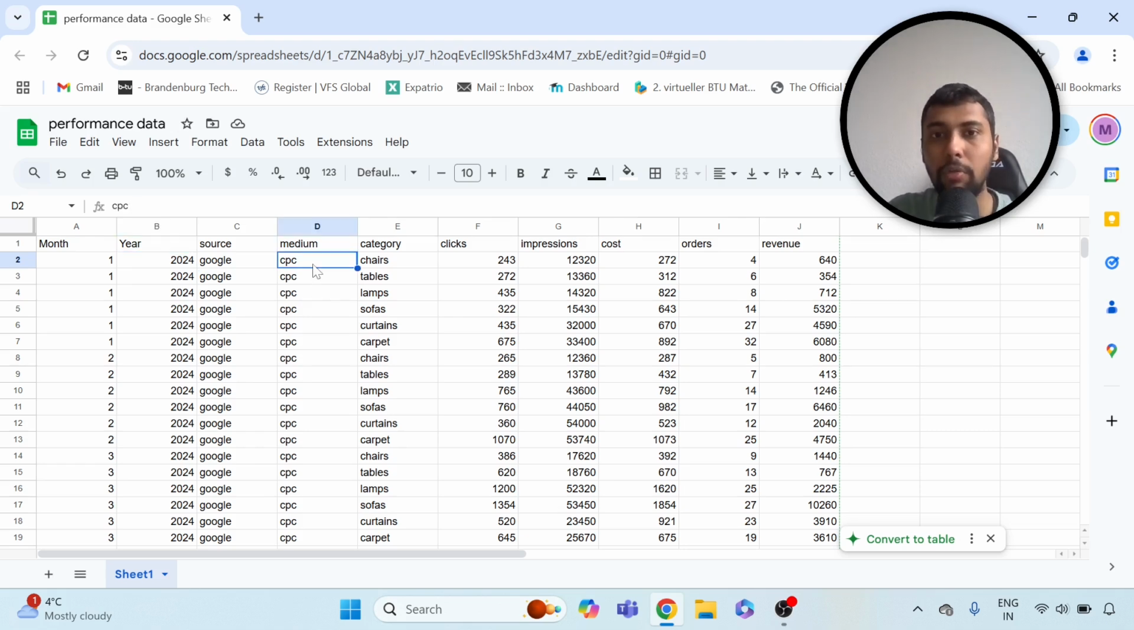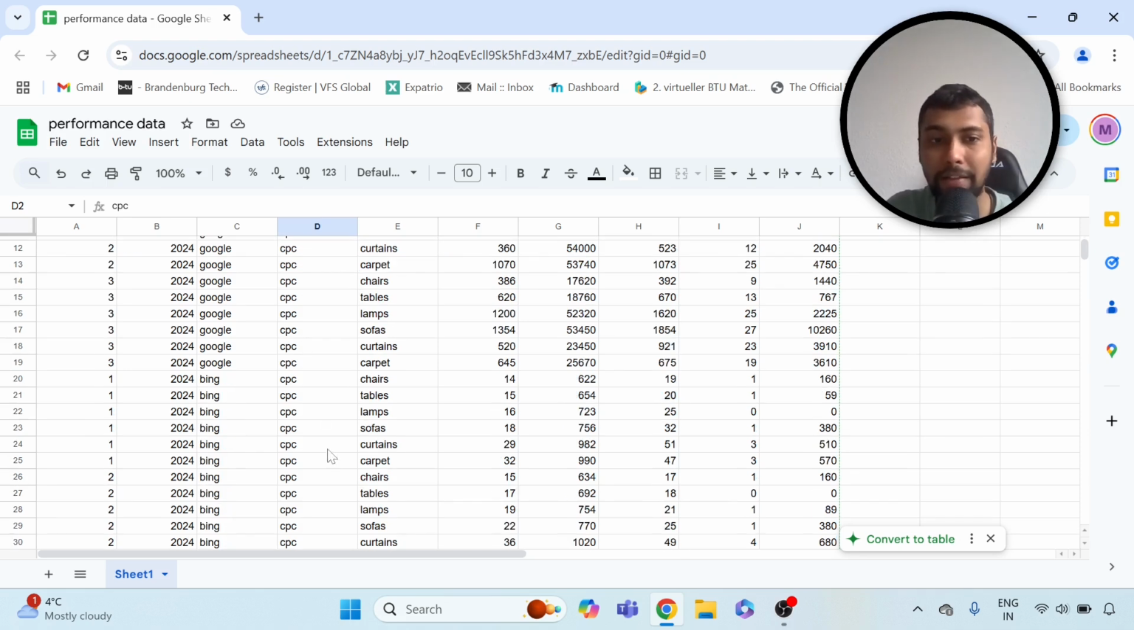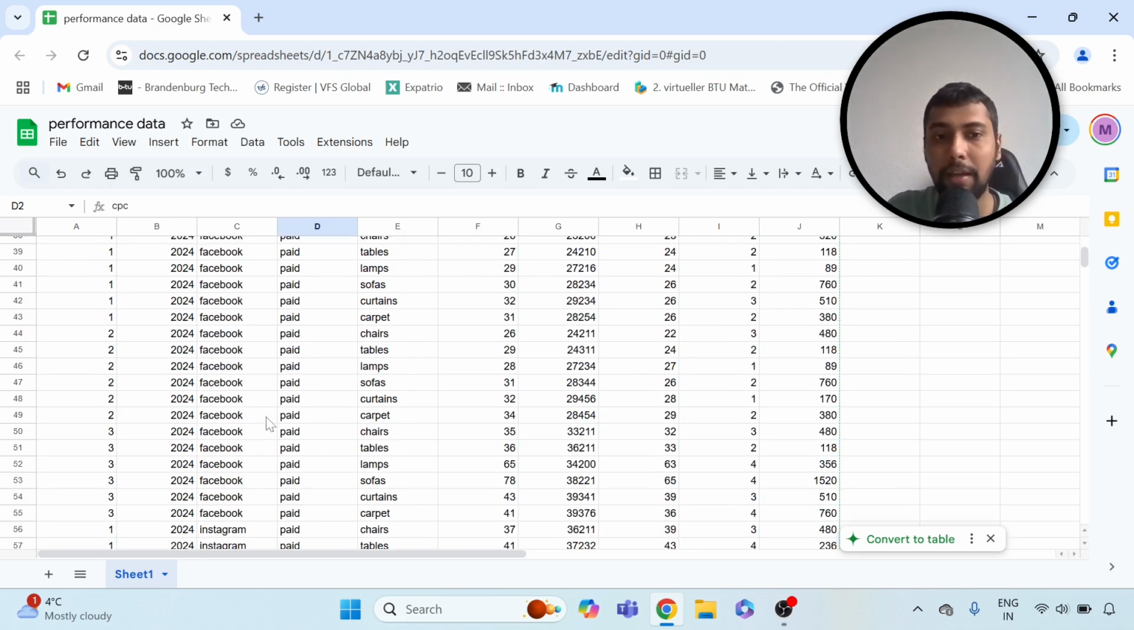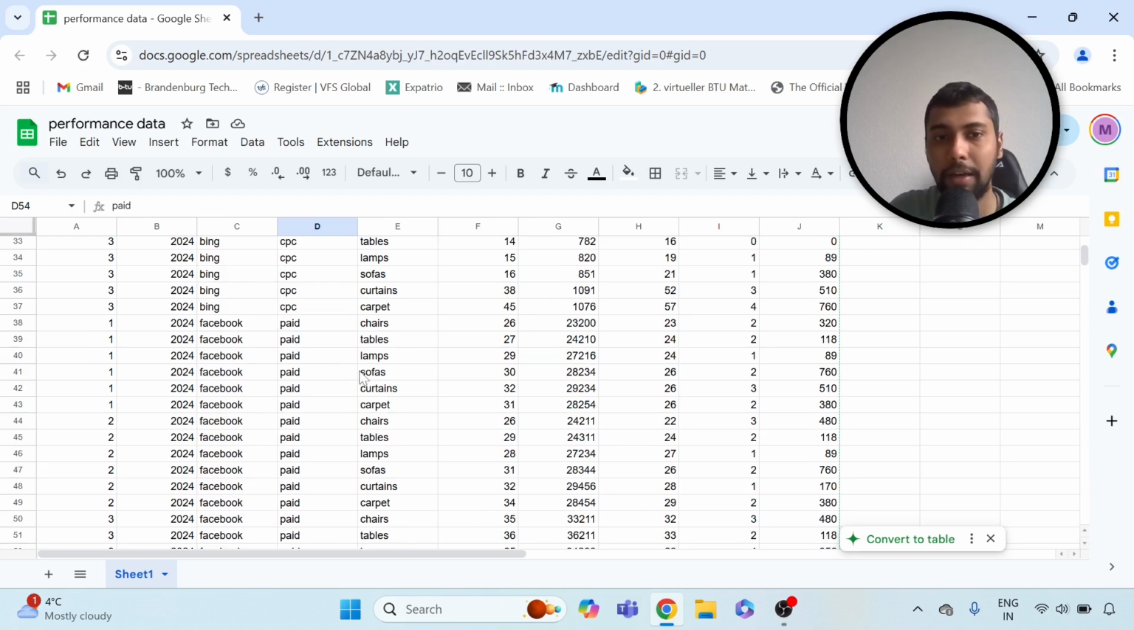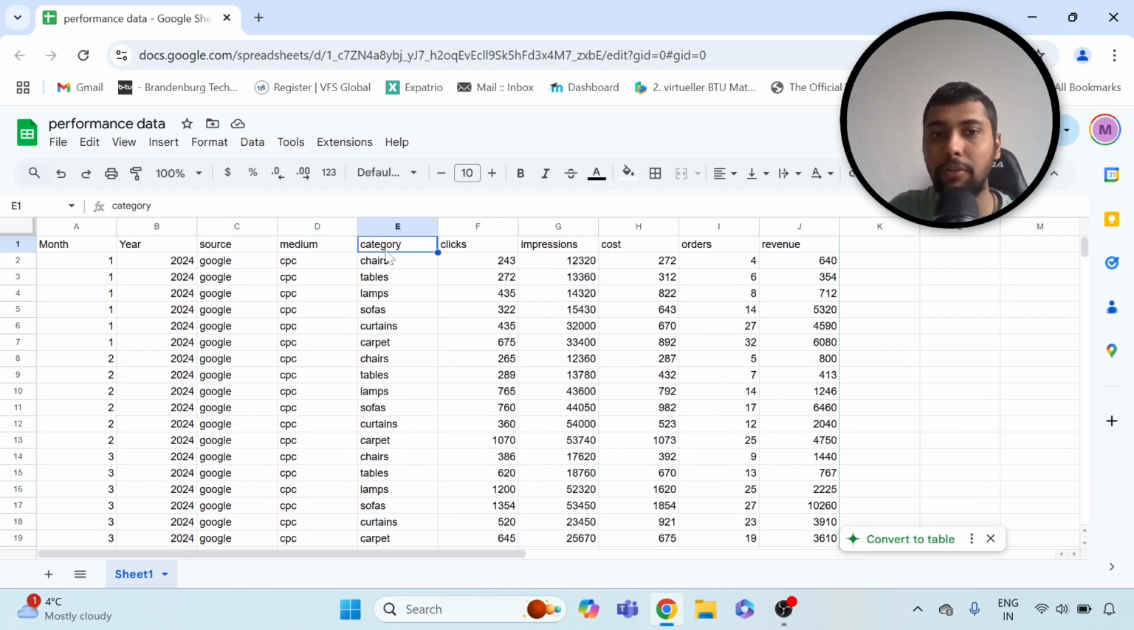right? So Google CPC is nothing but running Google ads campaigns, same way for Bing. And for Facebook and Instagram it says paid, which means they are running ads on Facebook and Insta, and when people are seeing it they are clicking, coming onto the website, right? And this company is doing these paid campaigns for different categories to sell chairs, tables, sofas, curtains and so on, right? Carpets, whatever. And now we are given some performance data of the marketing campaigns.